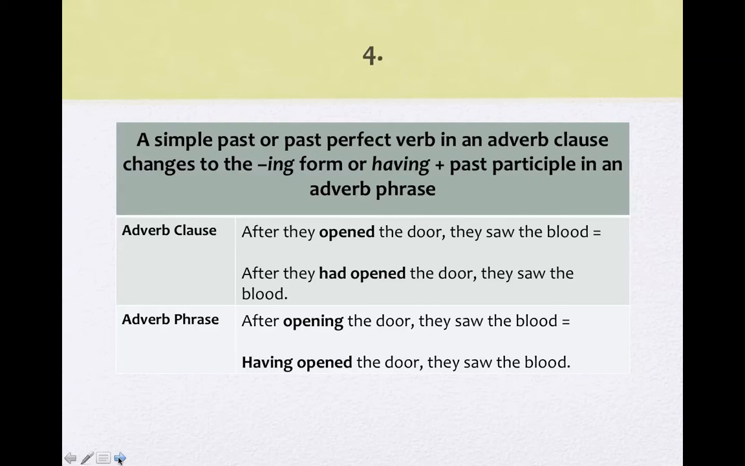Okay, a simple past or past perfect verb in an adverb clause changes to the ing form or having plus the past participle in an adverb phrase, and the meaning is the same. So after they opened the door, they saw blood. Same meaning as with the past perfect. After they had opened the door, they saw blood. And here with an adverb phrase, I can say after opening the door, they saw blood. Same meaning as having opened the door, they saw the blood. Or you could have the after there. After having opened the door, they saw the blood.